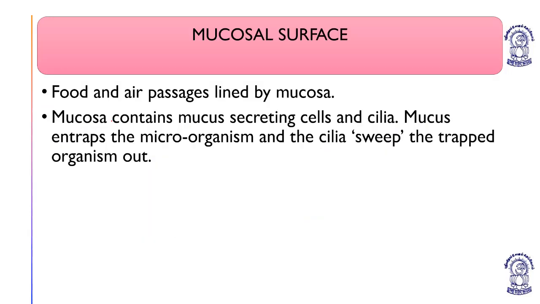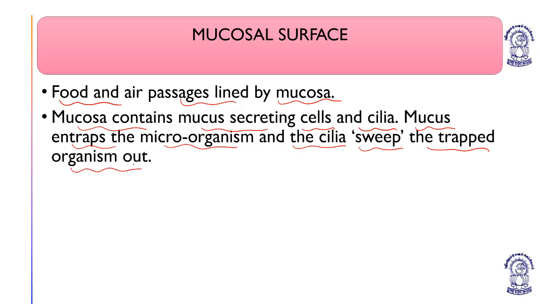Mucosal surface. Food and air passages are lined by mucosa. Mucosa contains mucus secreting cells and cilia. Mucus entraps the microorganisms and the cilia sweep the trapped organisms out.